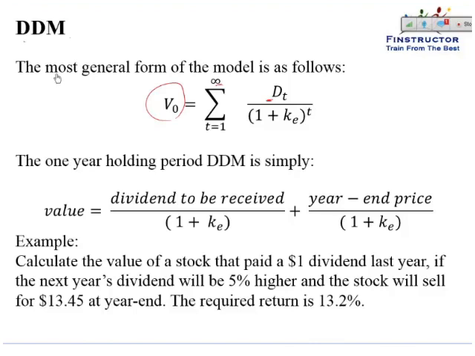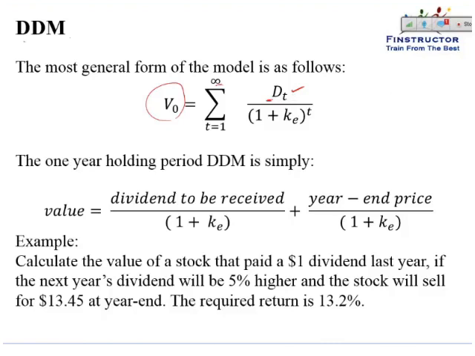Please note this is theoretically a correct model, a well justifiable model, because eventually in the long run, dividends are what equity holders are entitled to and what they receive from an asset. So if the asset doesn't pay any dividends ever, then essentially shareholders will not get any return back.